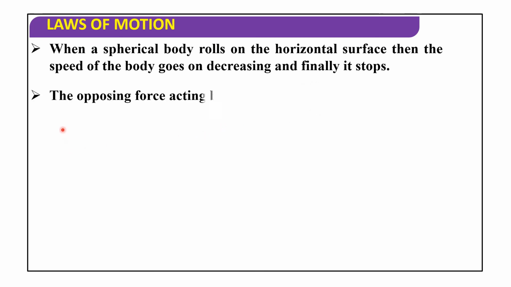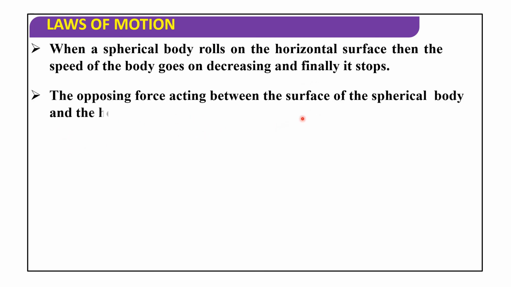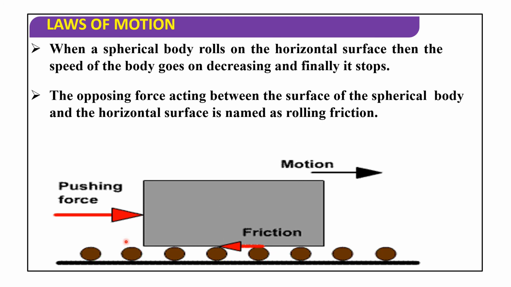So the opposing force acting between the surface of the spherical body and the horizontal surface is named rolling friction. See here, this is the applied force, that is the pushing force, and this friction is the opposing force between the surface of the spherical body and the horizontal surface. So this is known as rolling friction.